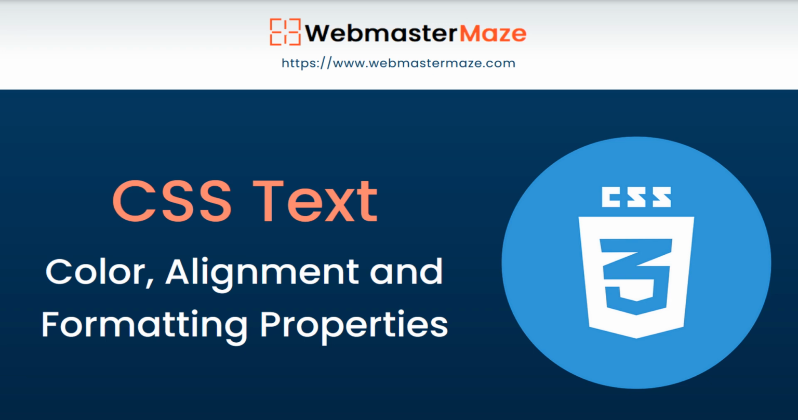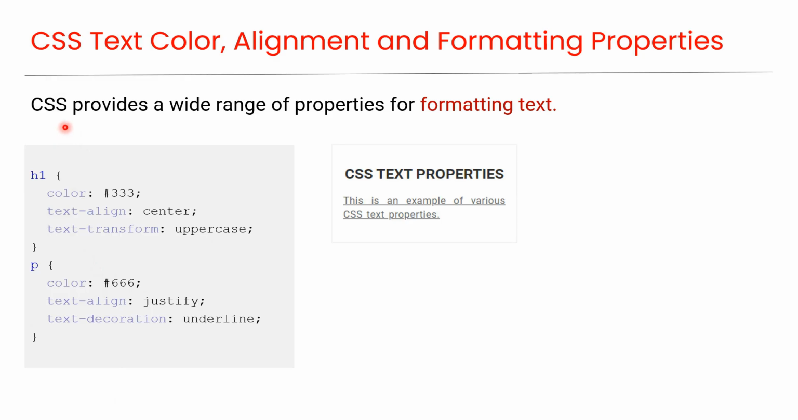Hi everyone, in this video you'll learn what are CSS text color, alignment and formatting properties and how they are used. CSS provides a wide range of properties for formatting text, as you can see in this code. This example shows how we are applying the color, text align, and text transform properties to the H1 element, and the color, text align and text decoration properties to the P element, as you can see in this preview.